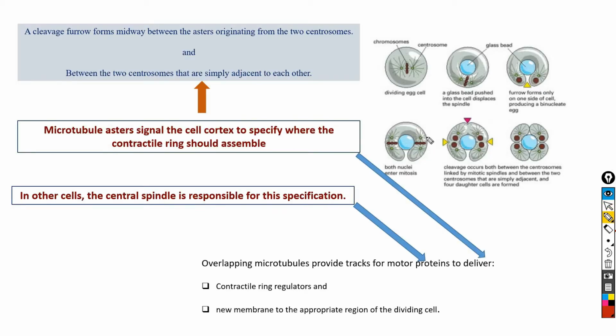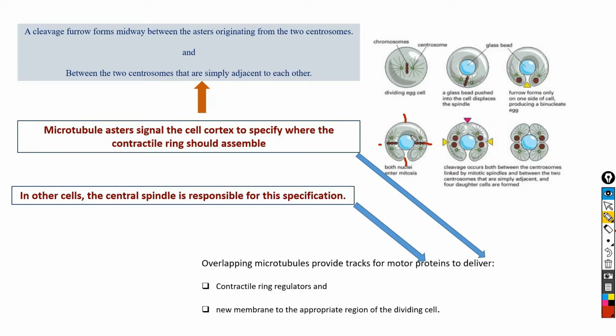cells? As the cleavage furrow forms midway between the asters originating from two centrosomes and between the two centrosomes that are simply adjacent to each other. That is, the centrosomes that is not connected to each other by a mitotic spindle, as you can see here. In this case, cleavage furrow forms here, here, here and here. Thus, it is the microtubule aster that signals to the cell cortex to specify where the contractile ring should assemble.